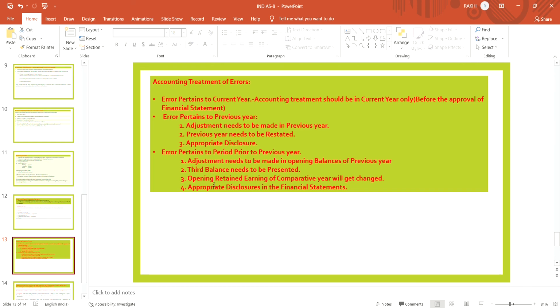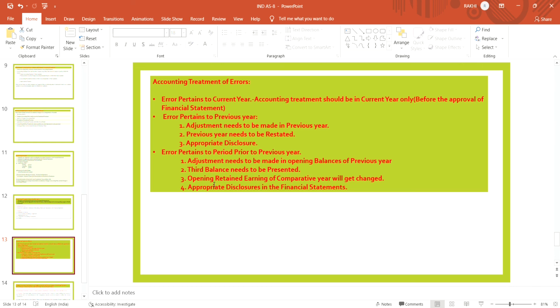Error which relates to the period prior to the previous year. It means that if the error relates to the current year, then the adjustment is to be made in the current year only. If the error relates to the previous year, then the adjustment is made in the previous year as a prior period adjustment, the comparative figure is to be restated, and appropriate disclosures are required in the financial statement.